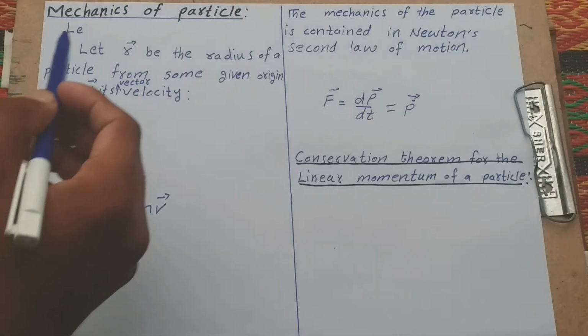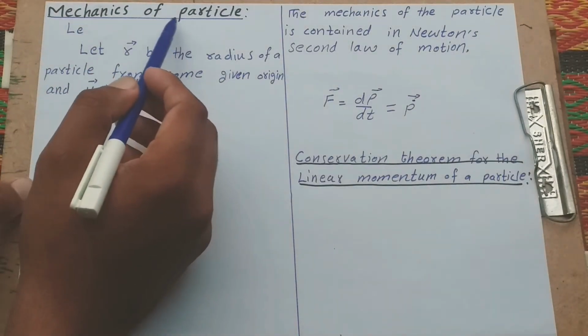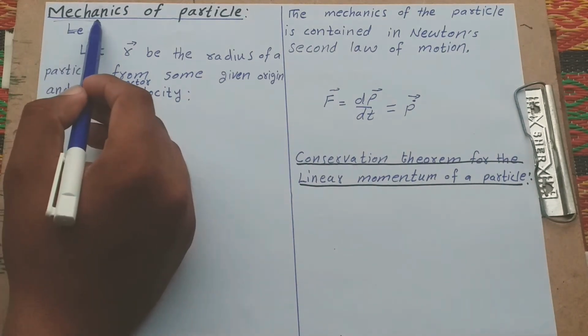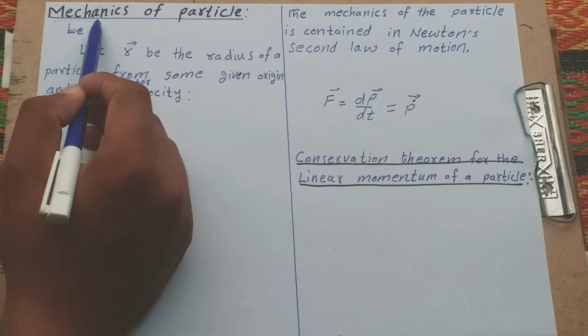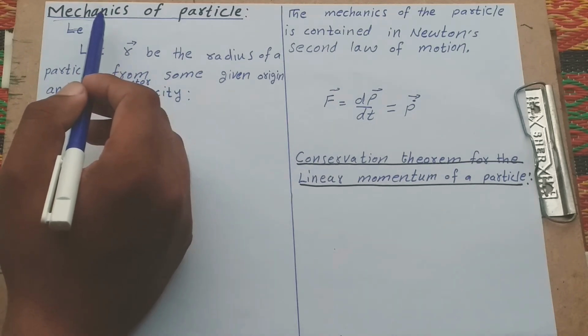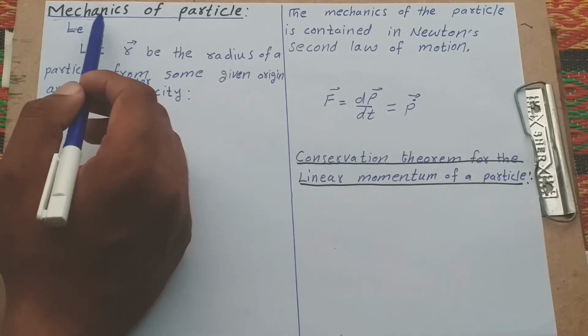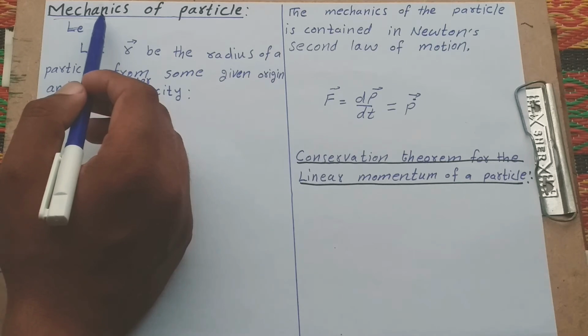Today our topic is mechanics of particles. First, to understand what mechanics means: it is observing the motion of a macroscopic object using the laws of physics. Whose laws of physics? Only Newton's laws of mechanics are used for observing the motion of a macroscopic object. This is called mechanics. Mechanics is the foundation of pure and applied science, especially mathematics and physics.